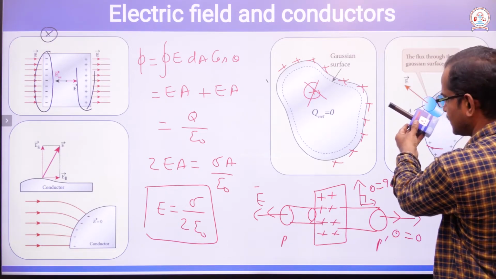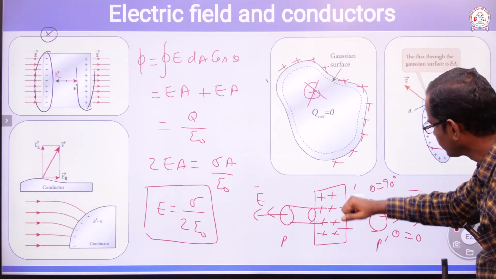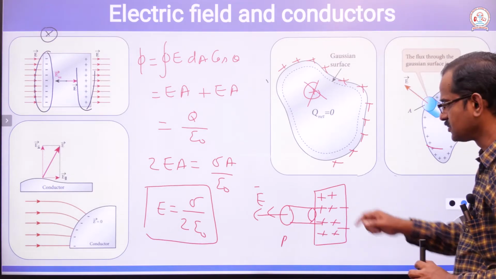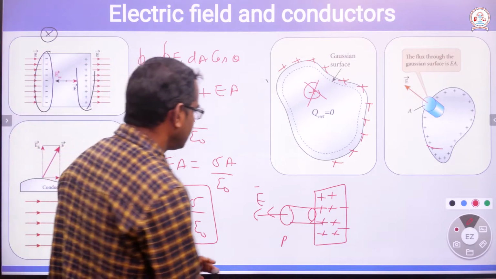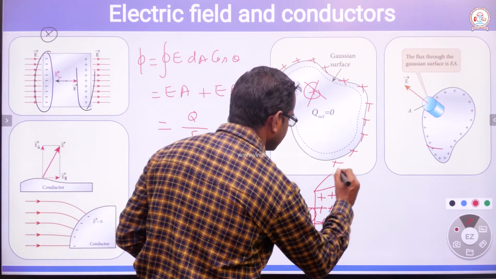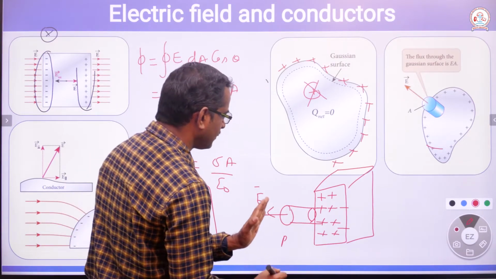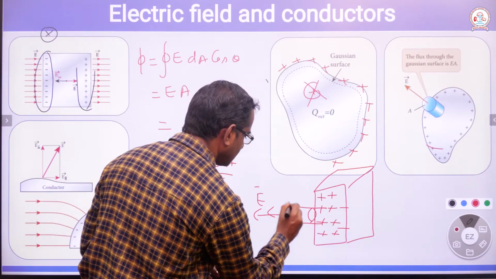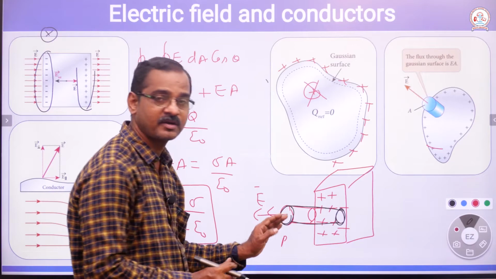It is not at the back side like this. Actually, it is like this. It's only one side. That's what we should keep in mind to discuss this. So the surface is imagined like this, and we are considering only one side of the Gaussian surface. Imagine like this, and the second part is inside the conductor.